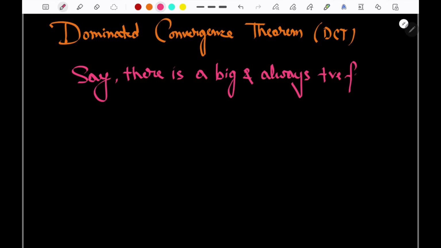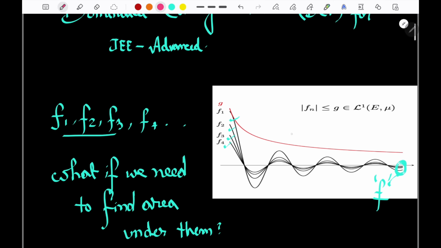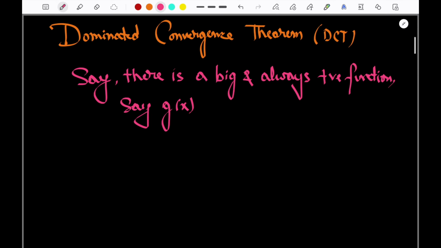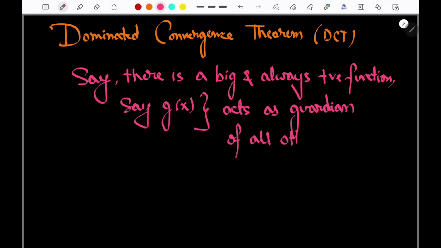Okay, say g(x). I think if some of you might have seen the graph, you could see there, I would say this as g of x. Okay, now say there is a big and always positive function, that is g of x. Then this g(x) acts as, I would like to call it, a ceiling of all other functions. Which functions? This f1, f2, f3 and all.